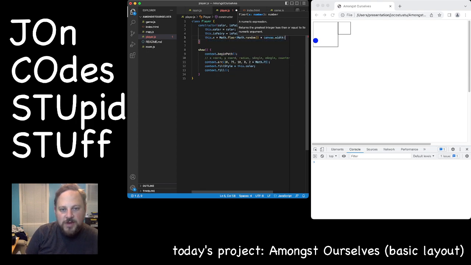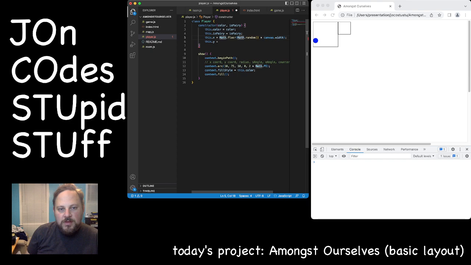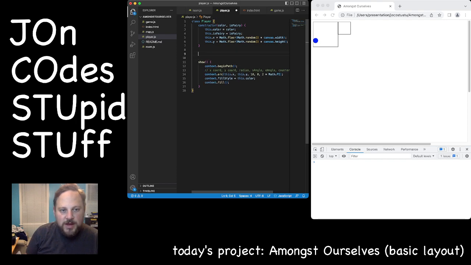For now, we're going to just do that. This.y equals the same, but height. Okay. So now we're going to take these here, and we're going to do this.x, this.y. Great.